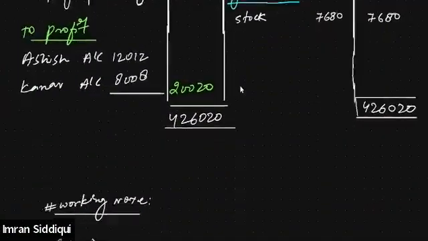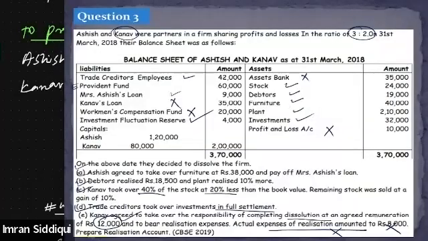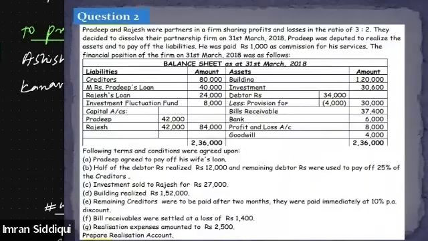All right. So moving on to the next question. We skipped question number 2, so let's now go back to question number 2. It says Pradeep and Rajesh were partners in a firm, sharing profit and loss in the ratio of 3:2. They decided to dissolve their partnership on 31st of March 2018. Pradeep was deputed to realize the assets and pay off the liabilities.